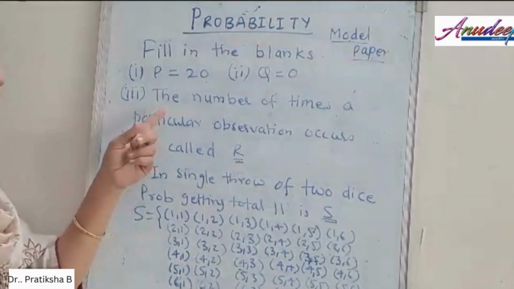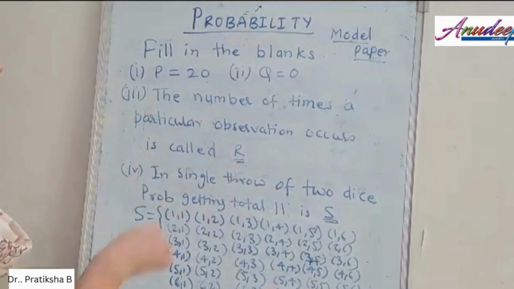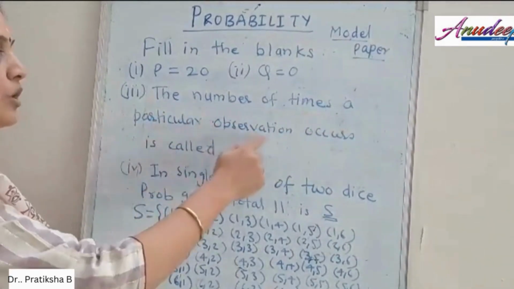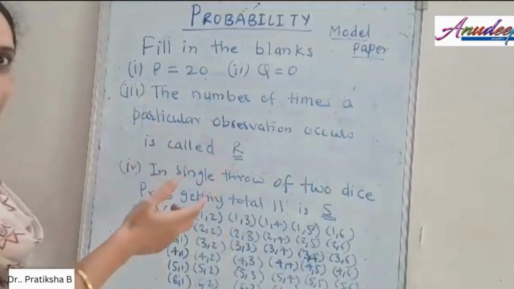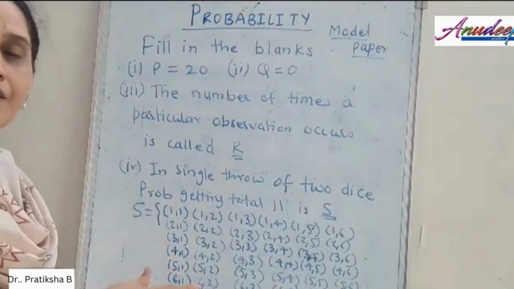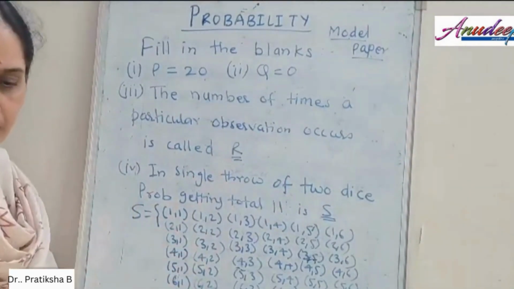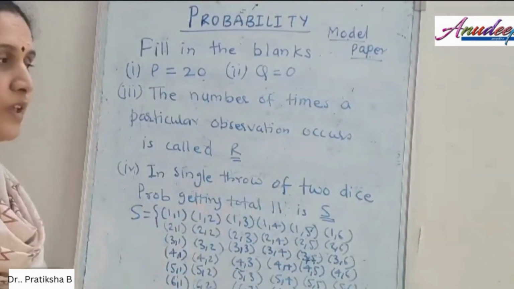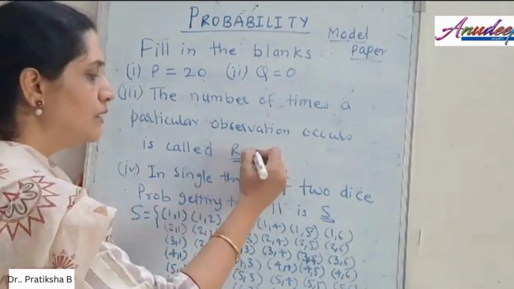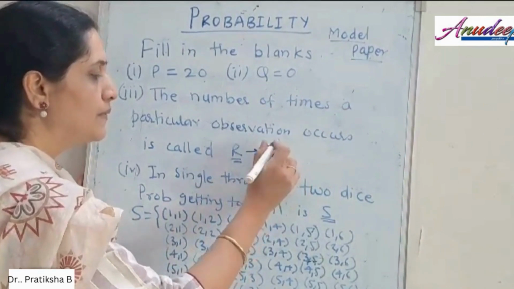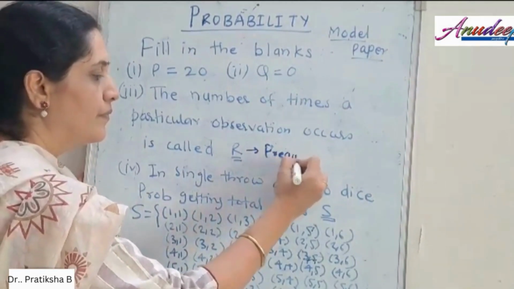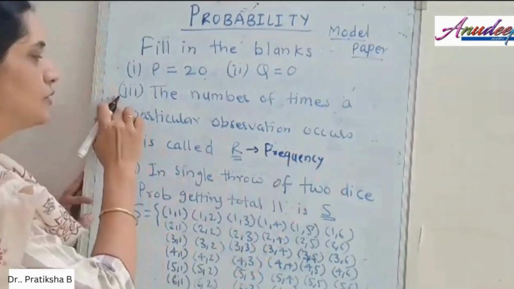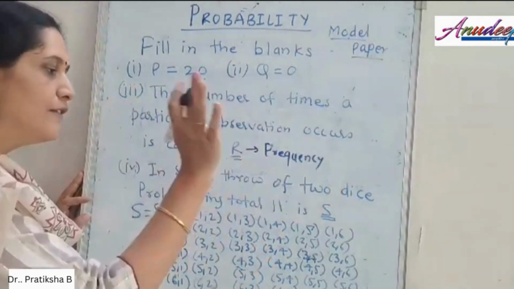In the third fill in the blanks, we have to find the number of times a particular observation occurs is called. So basically this is nothing but a definition of frequency, right? If a particular observation is repeating, this is what is called a frequency. So R is nothing but the frequency. So the answer for the third sub question of fill in the blanks is frequency.